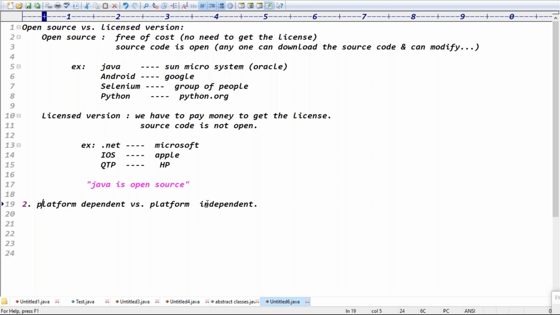Just listen to the point. When you go for platform dependent, once we develop an application, assume I design one shopping cart application using any one operating system, that application runs on the same operating system.